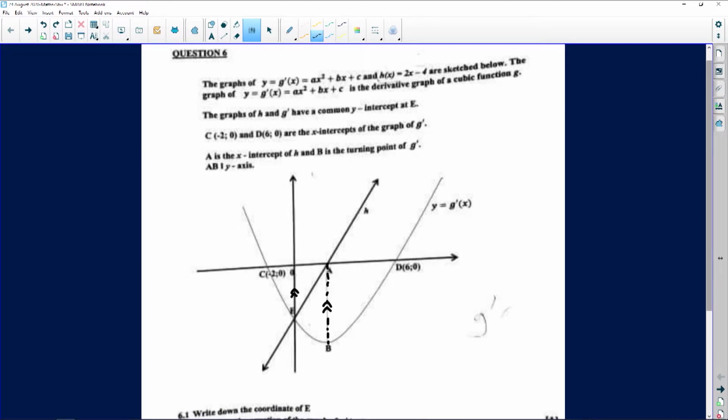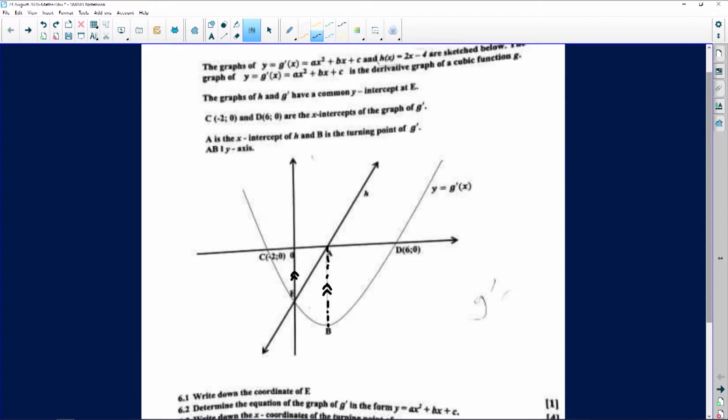The first question that we see here, if you look at it right there at the bottom, says we must write down the coordinates of point E, right? Now, normally when people say write down something, it means it's easy to find. In fact, you don't even have to do any fancy calculations. You just look at the diagram or the information that was given to you, and you should see your answer from there.